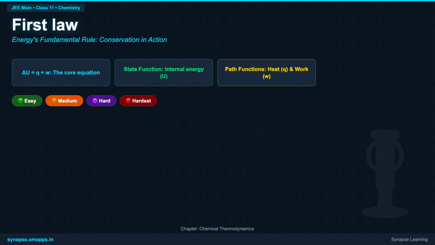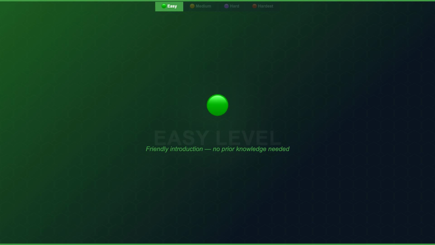Today, we are diving into the fascinating world of chemical thermodynamics, specifically focusing on the first law. This chapter is fundamental to understanding energy changes in all chemical and physical processes. We'll start with the basics, build up to complex concepts, and explore its competitive depth. Get ready for an exciting 4-level learning adventure. Ready to unlock the secrets of energy?